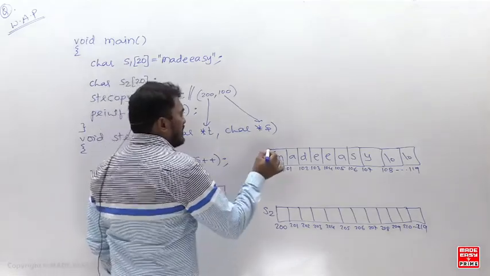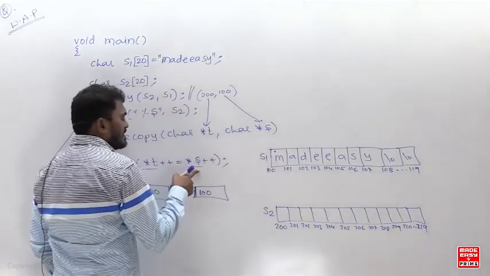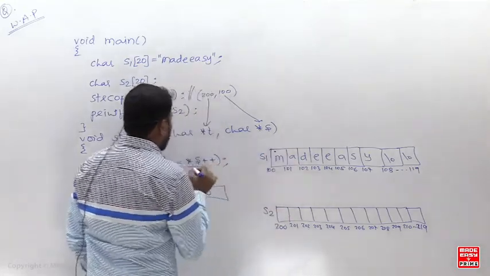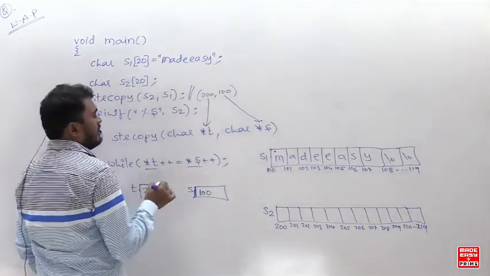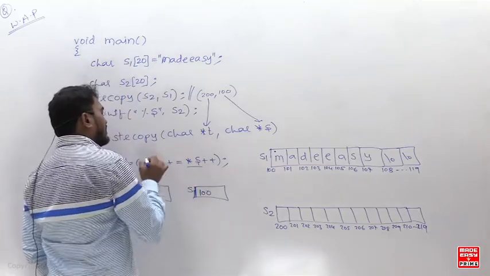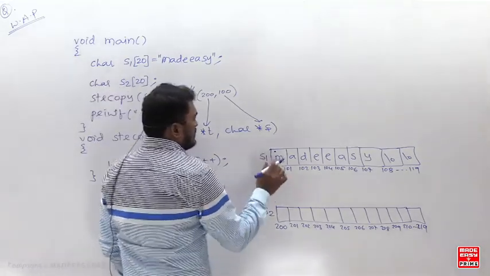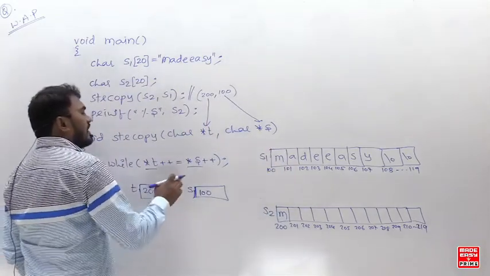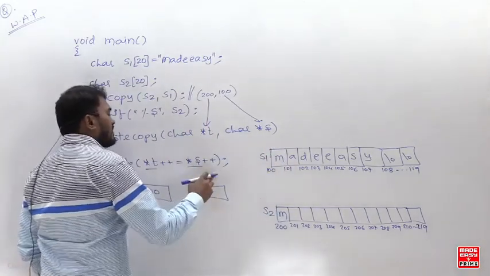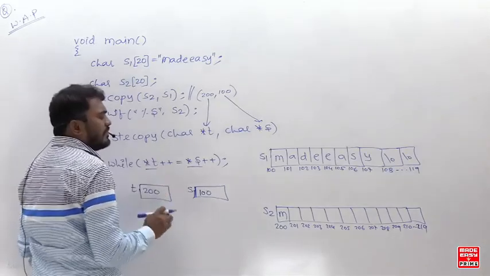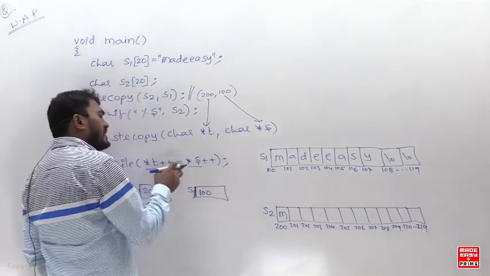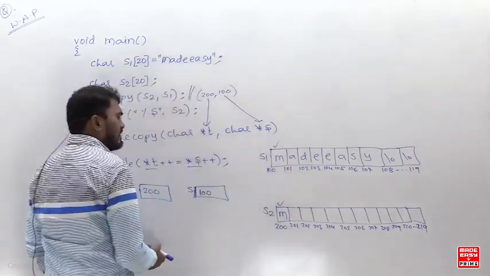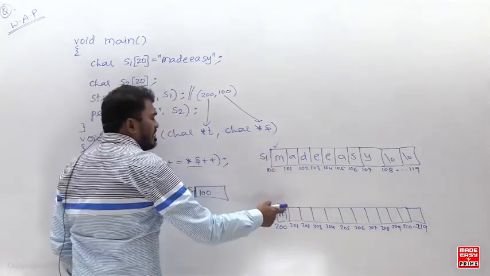So understand here, value at the location s. s is containing 100. Value at the location 100 will be assigned to value at the location 200. That is m. Next, afterwards, after assigning, what happens? Again you say s plus plus and t plus plus. Remember, first of all, the assignment operator is assigning the value. Value at the location 100 will be assigned to value at the location 200. That is fine. The ASCII value of m is assigned.